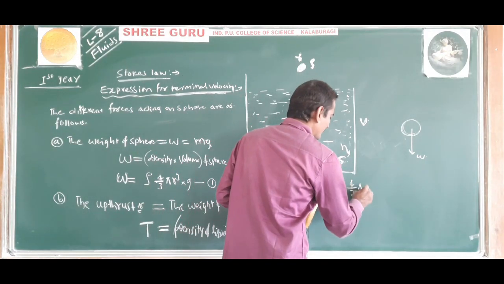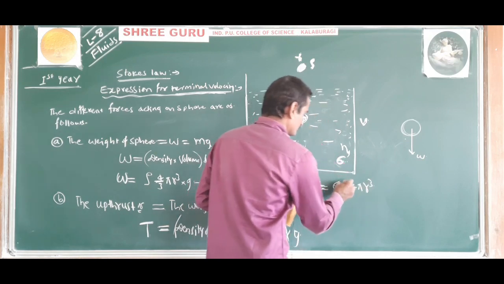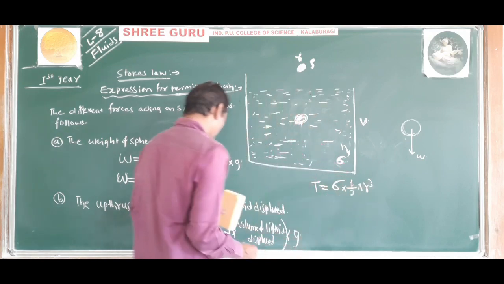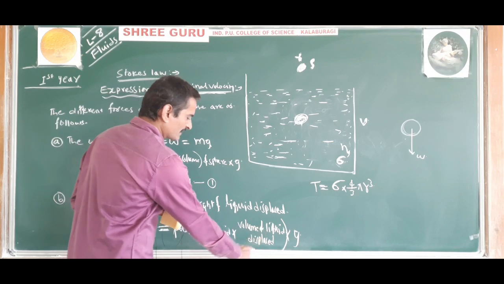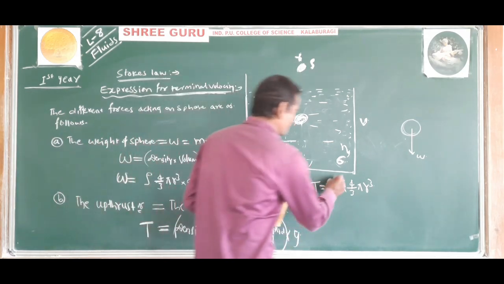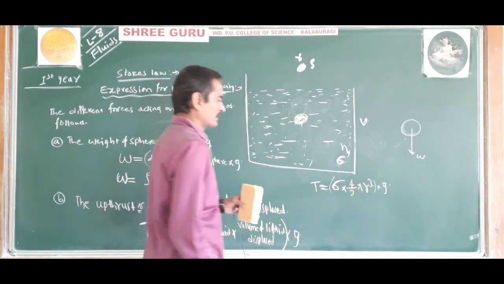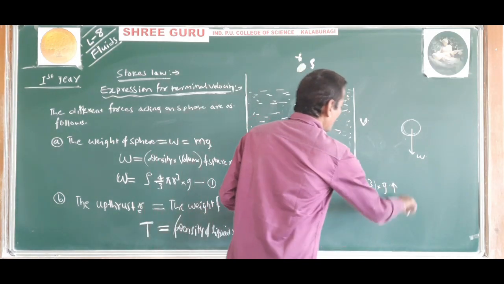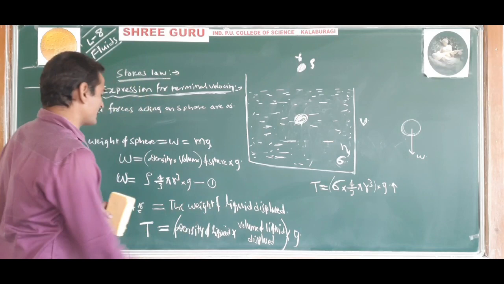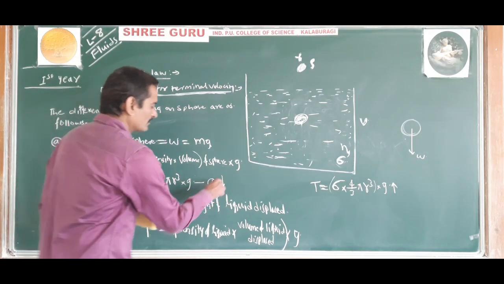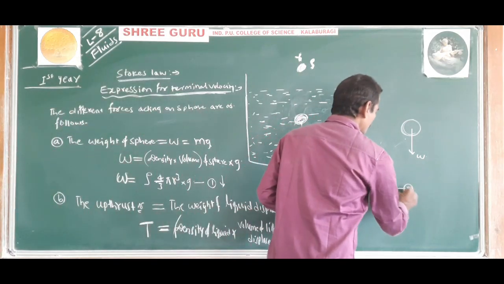So that is 4 by 3 pi r cube. So sigma is the density of the liquid, into volume of the liquid displaced 4 by 3 pi r cube, into g, that is acceleration due to gravity. This one acts in the upward direction, and the weight acts in the downward direction. Call this equation number 2.